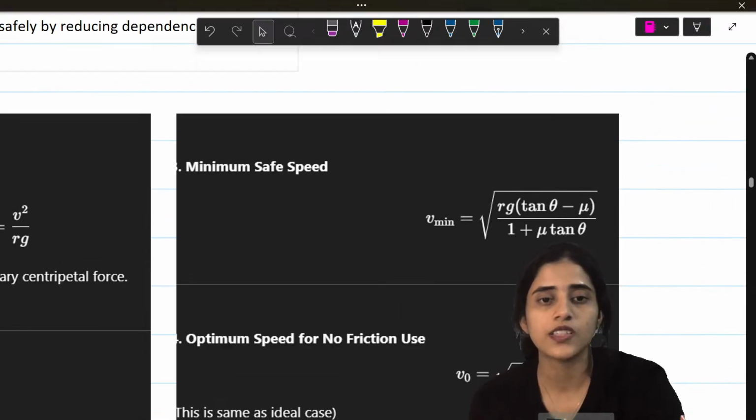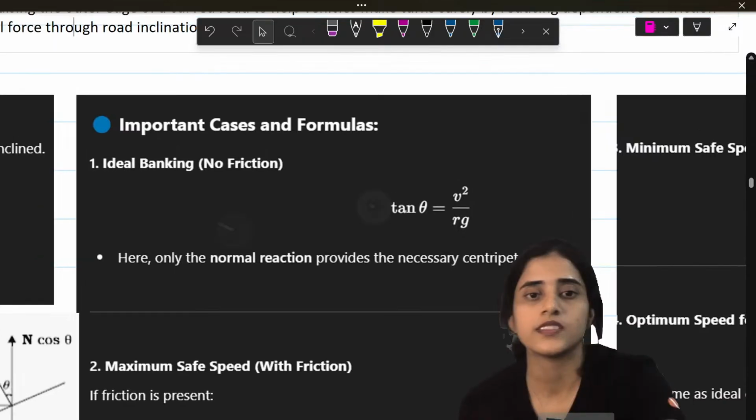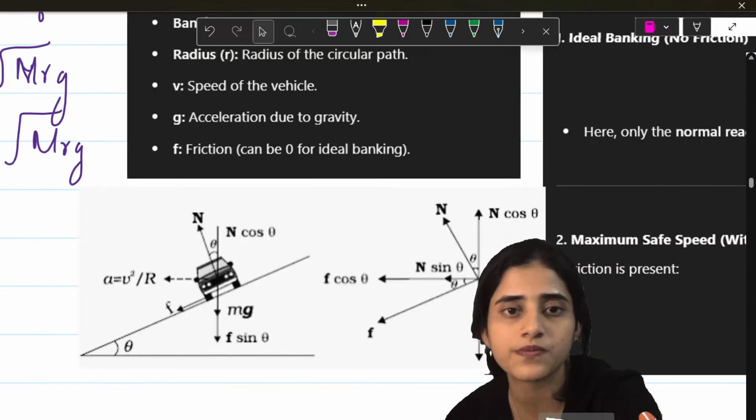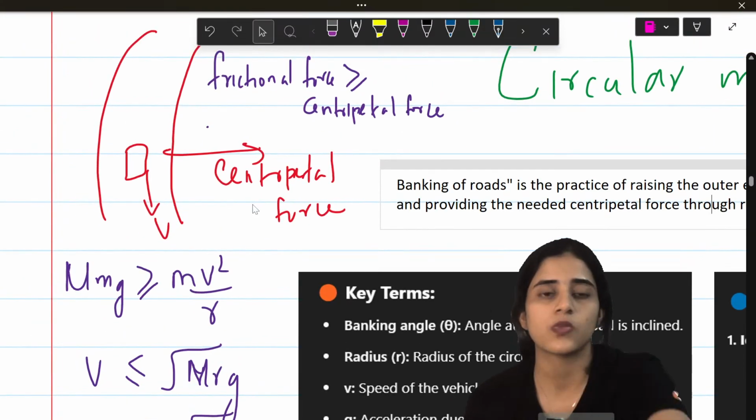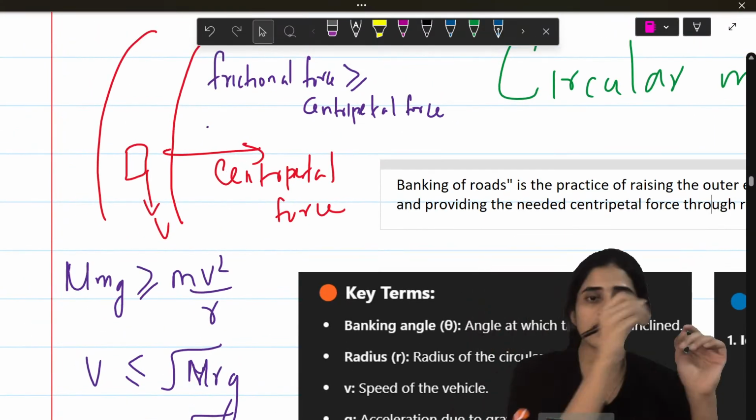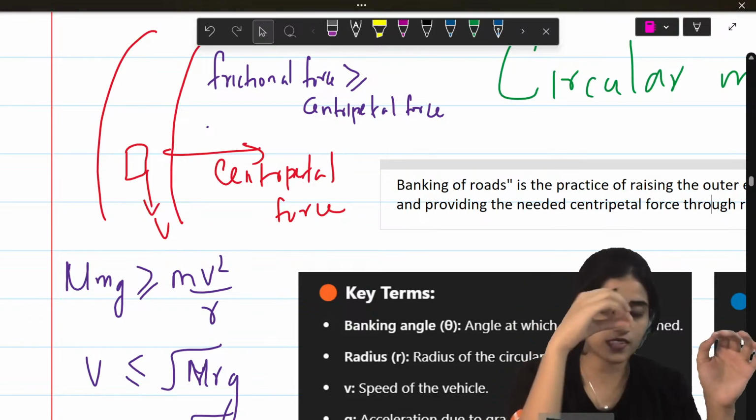Now, that is an important thing. This is for banking of road. Now, see, what is centripetal force? I already mentioned. It's when something is moving in a circle, there's a force towards the center.